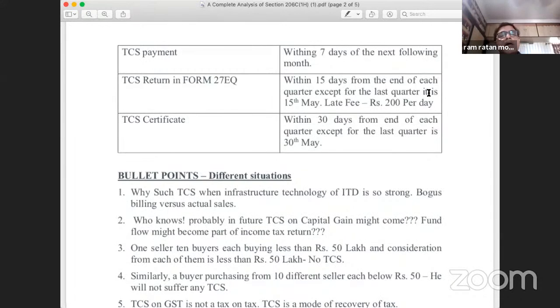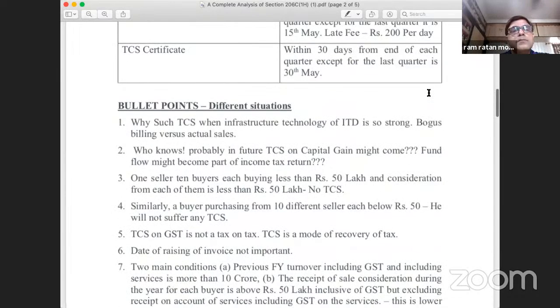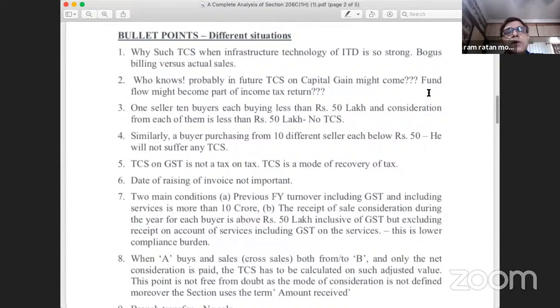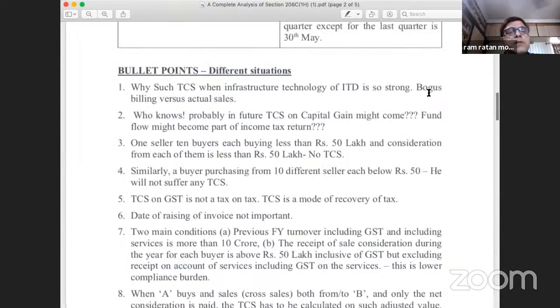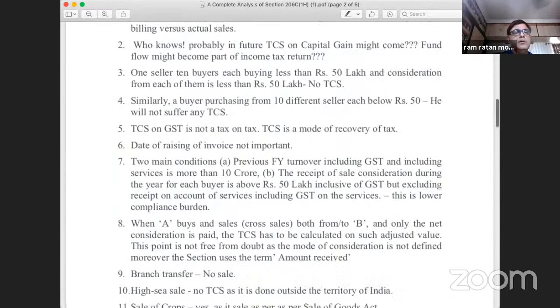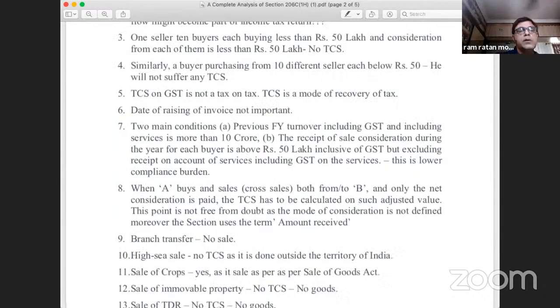Now I am not going to this. Can I go to the table? I mean, there are two tables. Please, a slightly brief one. There are two tables.